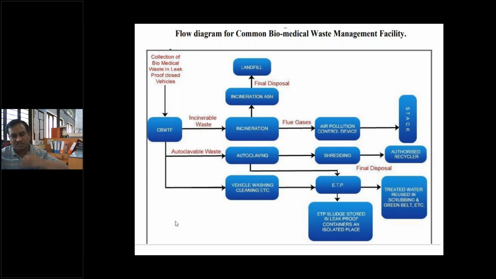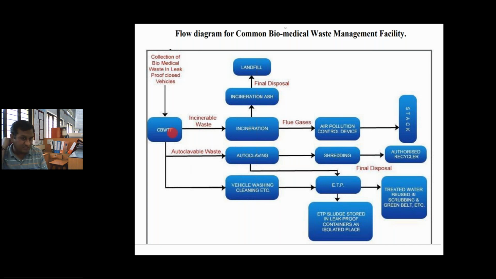So this is the general criteria, or the general flow chart, which can be applicable to all types of common biomedical waste management facility. First is the collection of biomedical waste in leak-proof closed vehicles. Here the biomedical waste is collected from various sources like clinics, hospitals, laboratories, etc. And this collected biomedical waste is received by this plant.